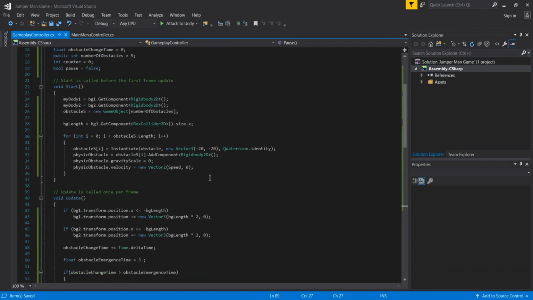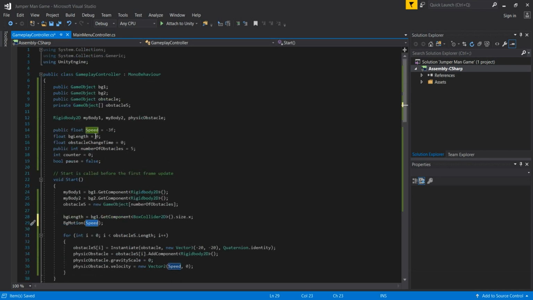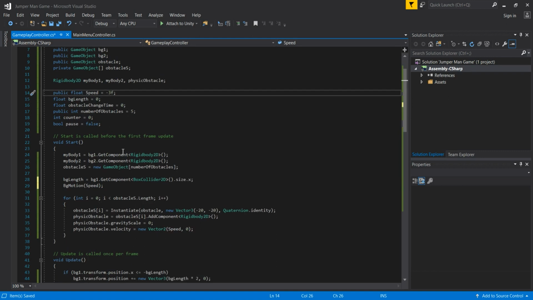I think everything is prepared here, but actually I also forgot, below this bg length line of code, or actually above, we need to pass bg motion. So the bg motion function that we have created for manipulating the velocity of our two bgs. In this function we are going to pass our speed, but this time speed from the variables with the capital S. When we point at this, we see that this is the speed variable that has -3f as the default value, and this is going to be the speed of our bgs in the beginning. So that is that, guys.